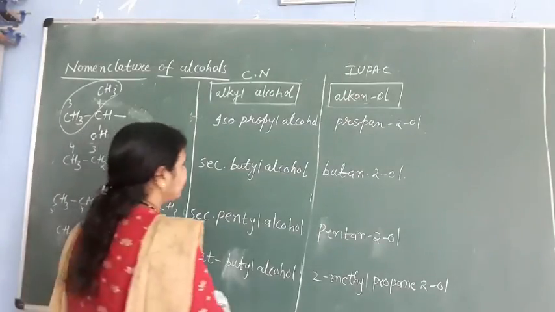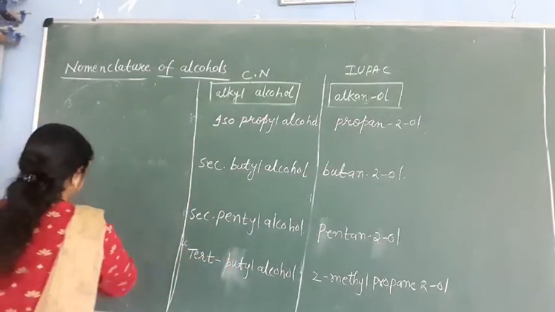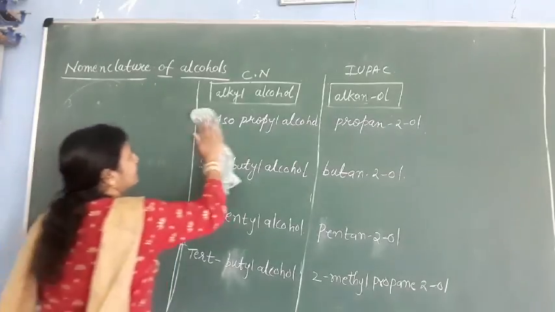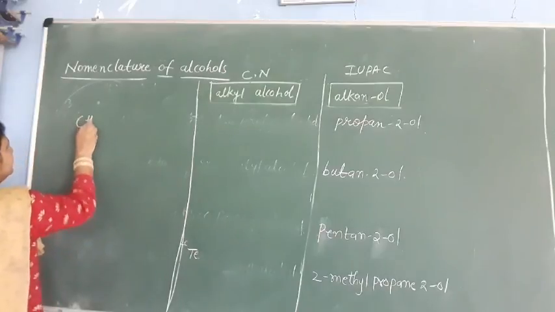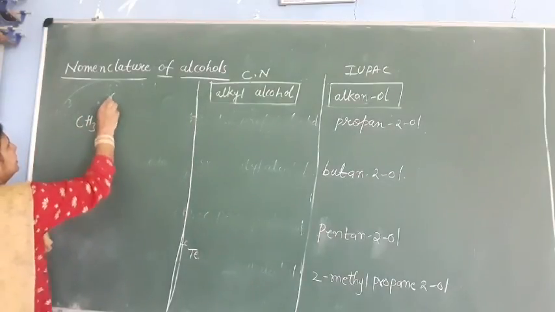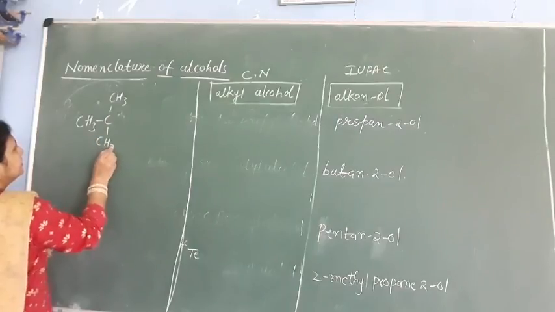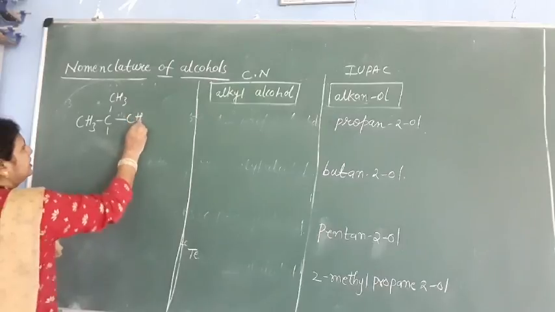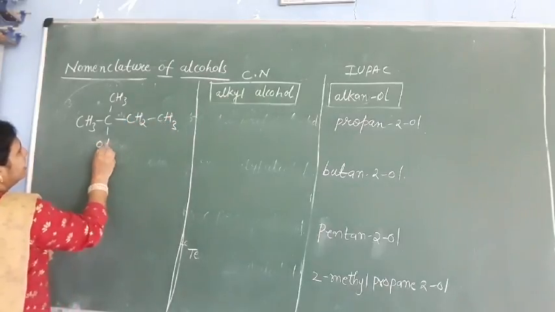Okay. Another example of tertiary alcohols. See here, this is CH3, CH3, CH3, CH2, CH2, and here we have OH.